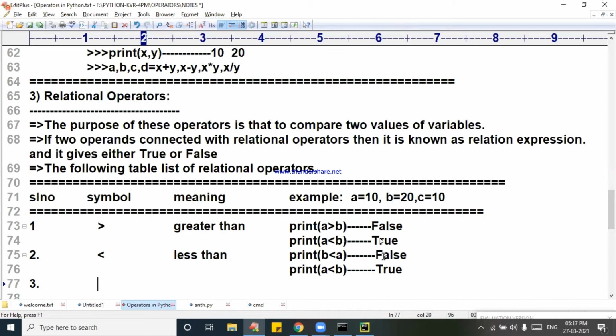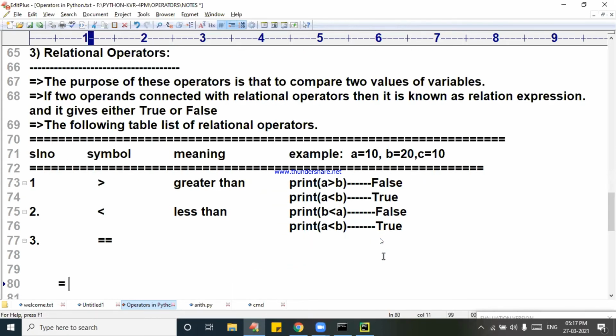Next is called what? Double equal to. This question is coming very regularly. Sir, what is the difference between single equal to and double equal to? Single equal to, I already told you. Single equal to is called what? I forgot. Tell me, all of you.